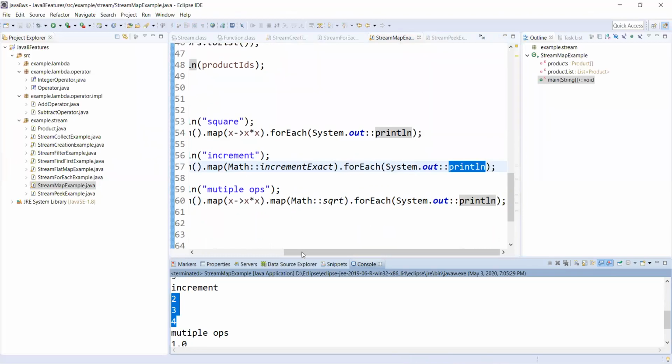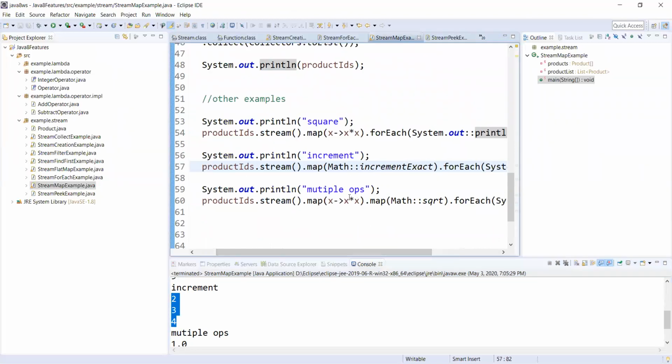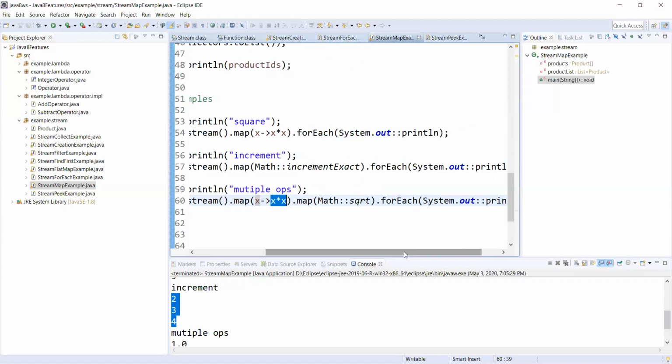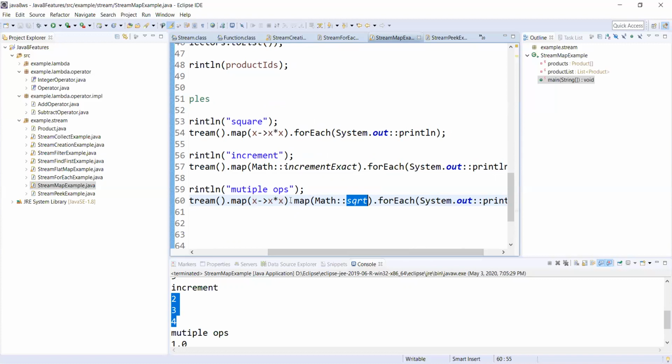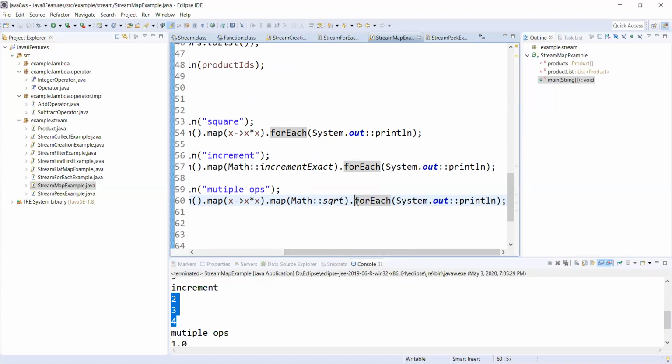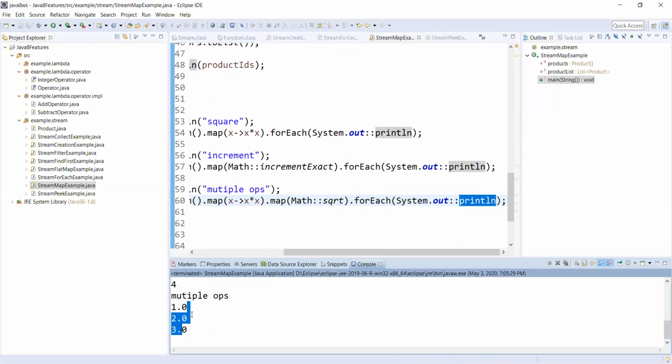Yeah, in the multiple operations, we first square them and then square root them. So that means here a new stream and again a new stream, and we created a square-rooted new stream and printed that new element. As I mentioned, the square root returns double, it gave 1.0, 2.0, 3.0.